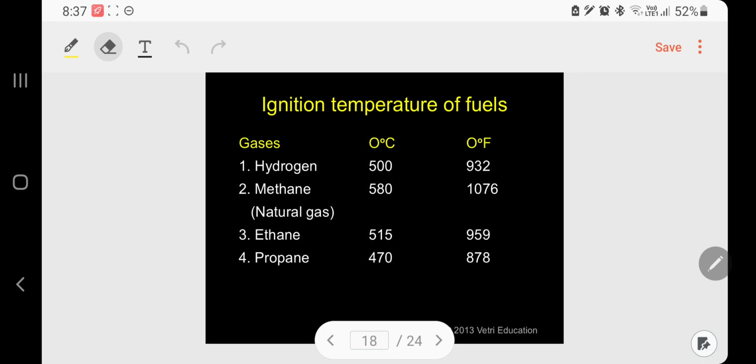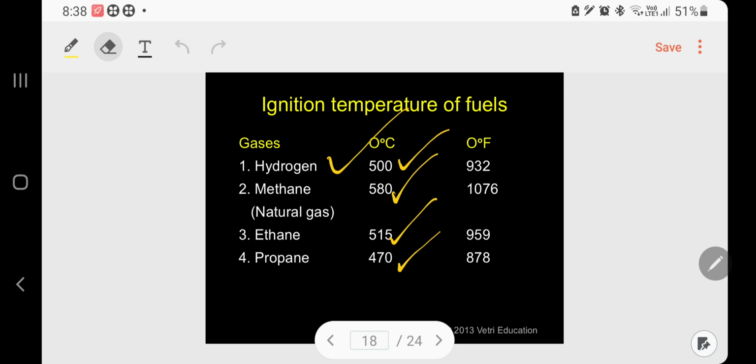Okay. Next one, gases. Ignition temperature of gases. Hydrogen, kindly follow, 500 degrees centigrade. Natural methane 580 degrees centigrade. Ethane 515. Propane 470.